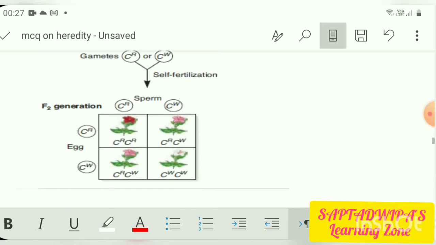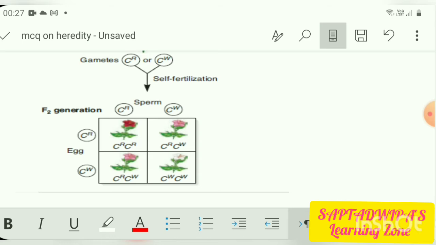So check it out. In F2 generation, what is the result? CR and CW are written both horizontally and vertically, one CR/CW in the egg portion and one CR/CW in the sperm portion. Now when we are combining, in the first box, CR and CR gives one red flower, since CR means red. CR/CW means pink. In the next box we have CW/CR, so that means pink. And lastly CW/CW means white.